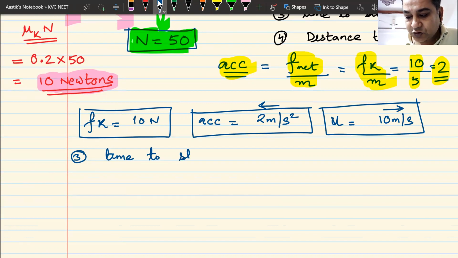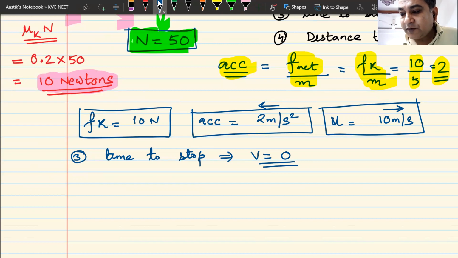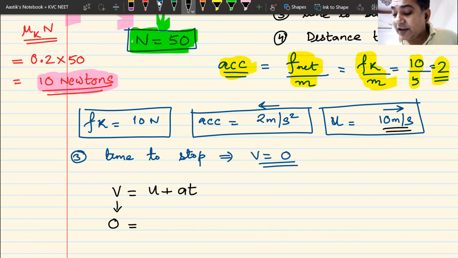Time it takes to stop. So that implies my final velocity is 0. So which equation am I going to apply? v is equal to u plus at. The final velocity is 0. Initial velocity is 10 in the forward direction, so I'll call it plus 10. Remember my sign convention. Everything going forward is positive.